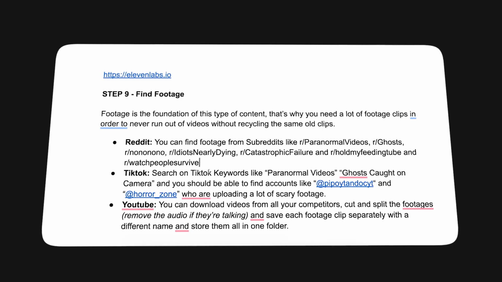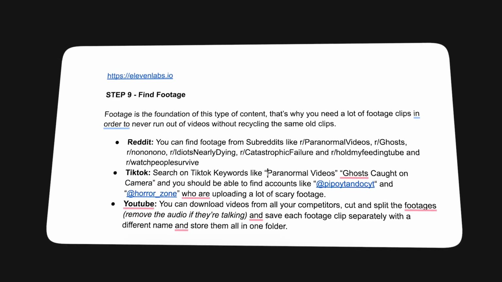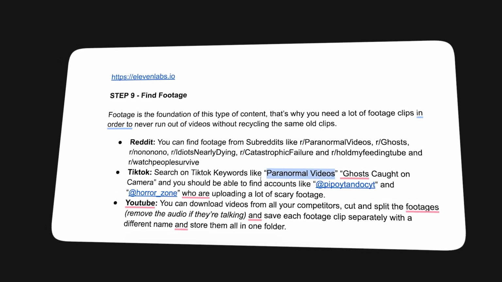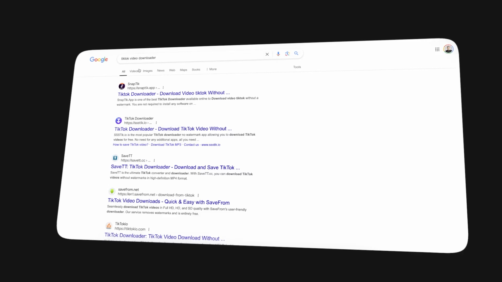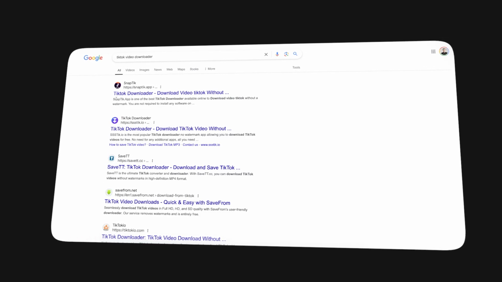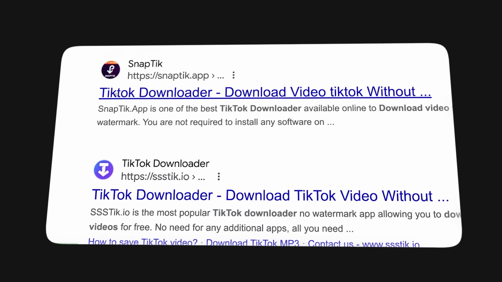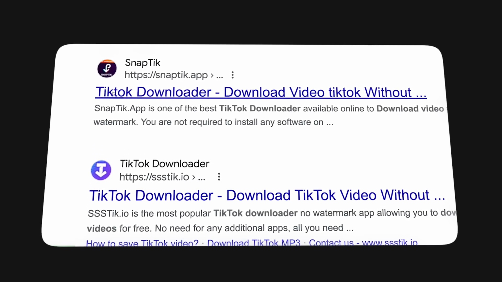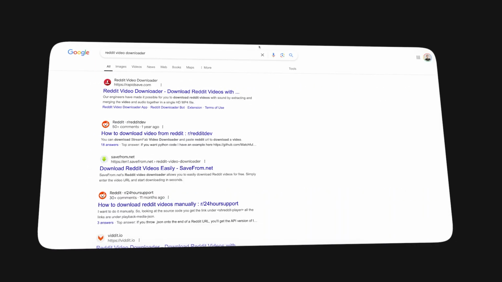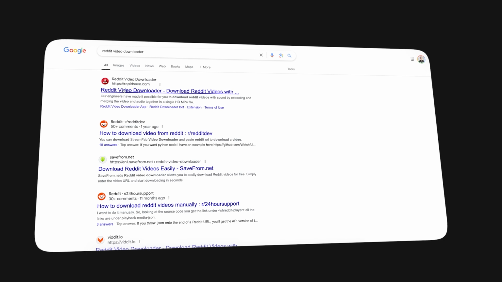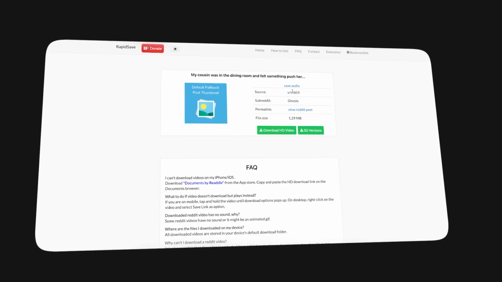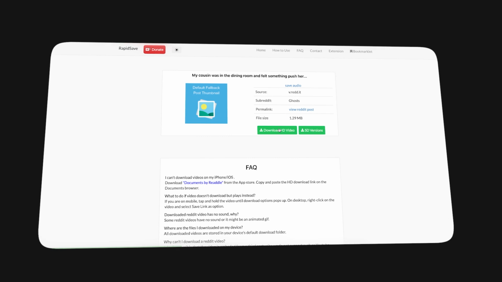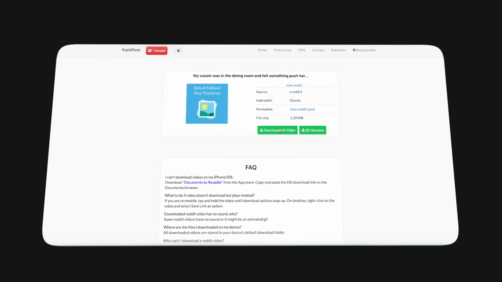Besides that, you can also just go to TikTok and search for keywords like paranormal videos and ghosts, and then you can download from there. To download videos from TikTok, just search for TikTok video downloader, and you're going to find a Snaptik app. That's a completely free app where you can just paste a link to a TikTok video and you can download it. And the same goes with Reddit videos as well. You can just go to Reddit video downloader, you can paste a link to that Reddit post, click download, and just download HD video, and it's going to be on your computer in seconds.